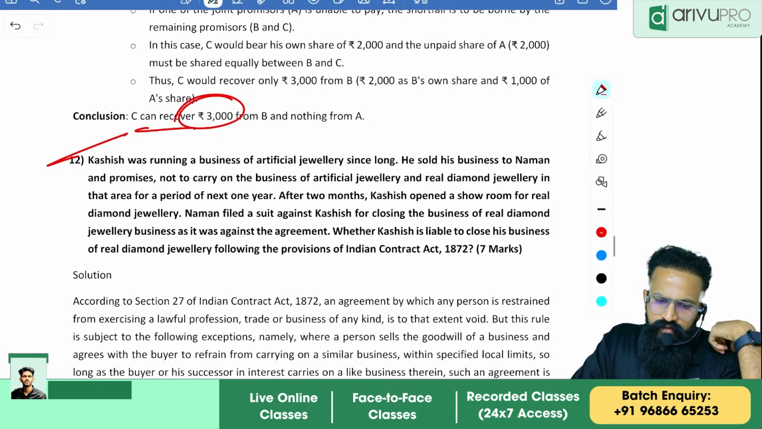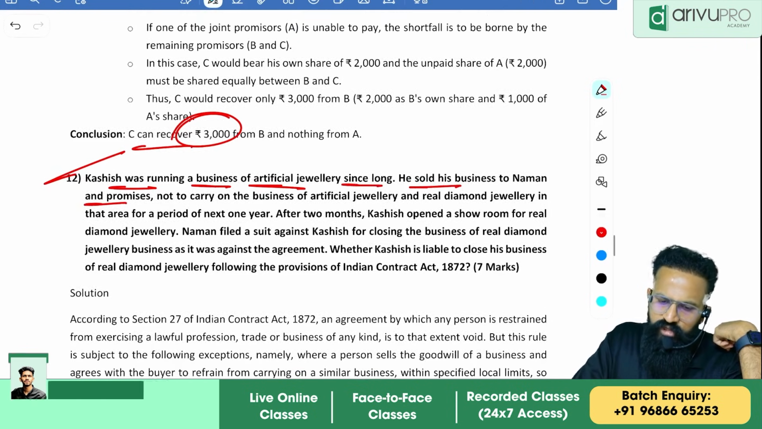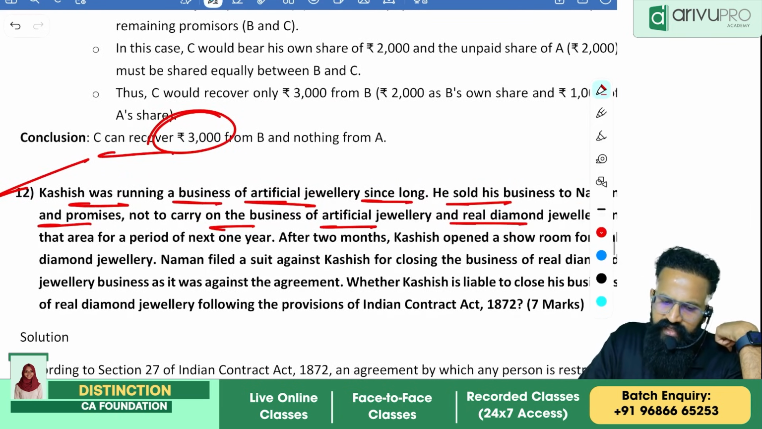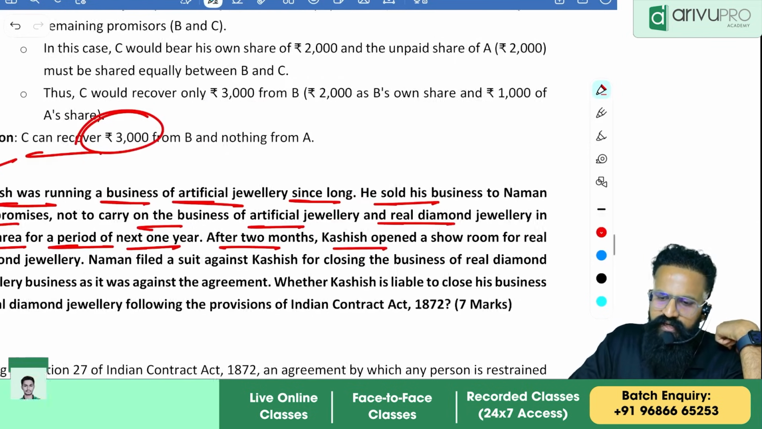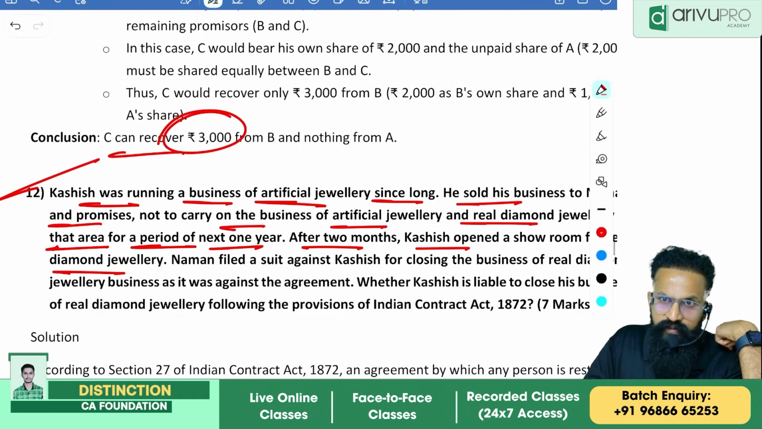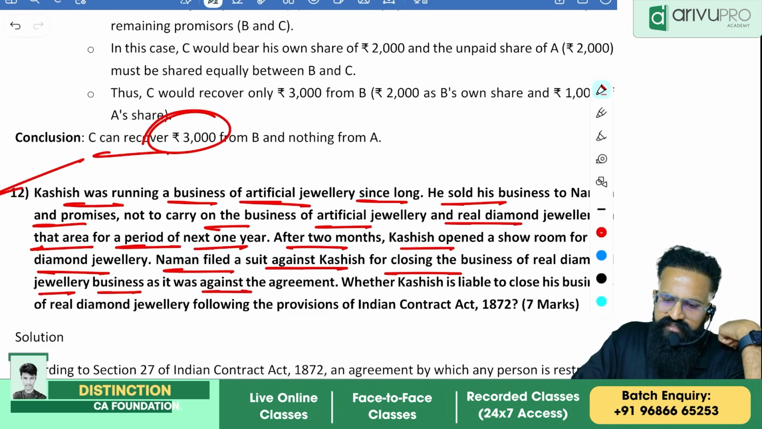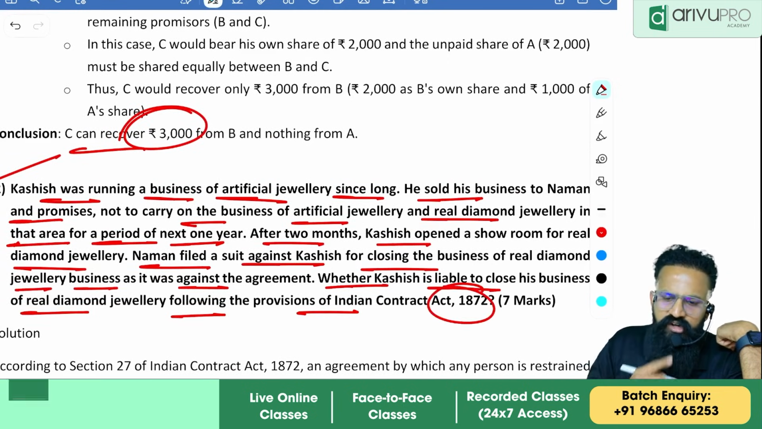Kashish was running a business of artificial jewelry since long. He sold his business to Naman and promises not to carry on business of artificial jewelry and real diamond jewelry in that area for a period of next 1 year. After 2 months, Kashish opened a showroom for real diamond jewelry. Naman filed a suit against Kashish for closing the business of real diamond jewelry as it was against the agreement. Whether Kashish is liable to close his business of real diamond jewelry following the provisions of Indian Contract Act 1872.